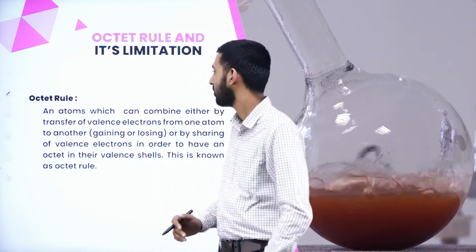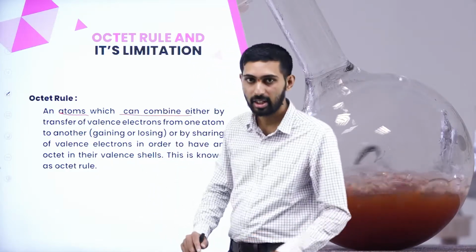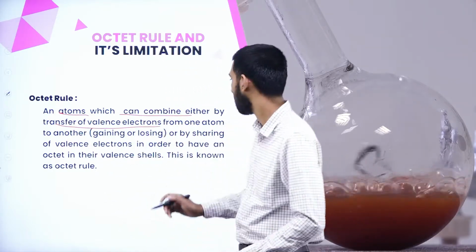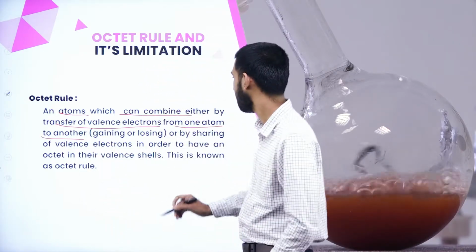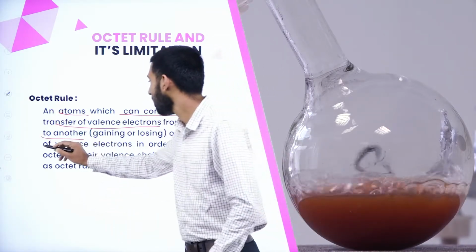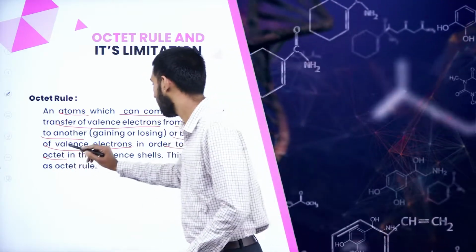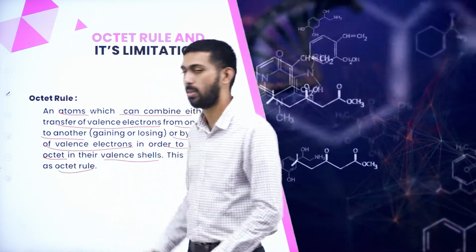It says that an atom can combine either by transfer of valence electrons from one atom to another, or by sharing valence electrons, in order to have an octet in its valence shell. Then it is considered as the octet rule.